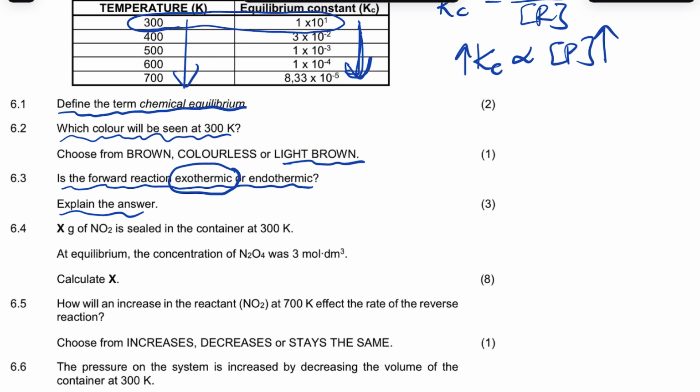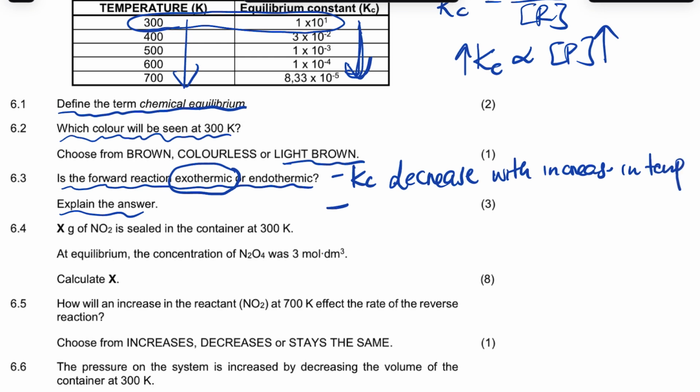Why? It says explain your answer there. Explaining your answer, if you look at your Kc value, your first answer there, you'll say the Kc value decreases with increase in temperature. As the temperature increases, your Kc value decreases, right?